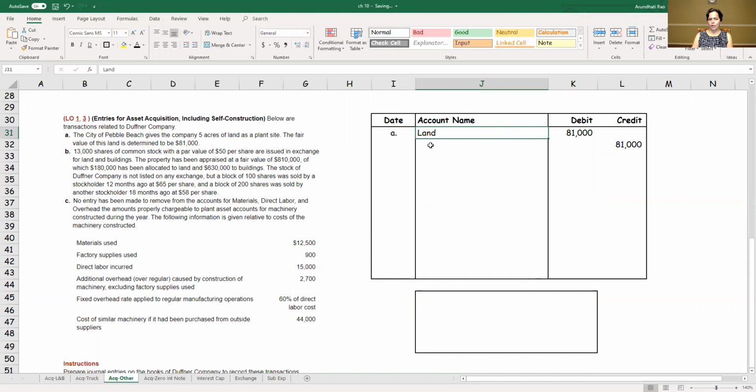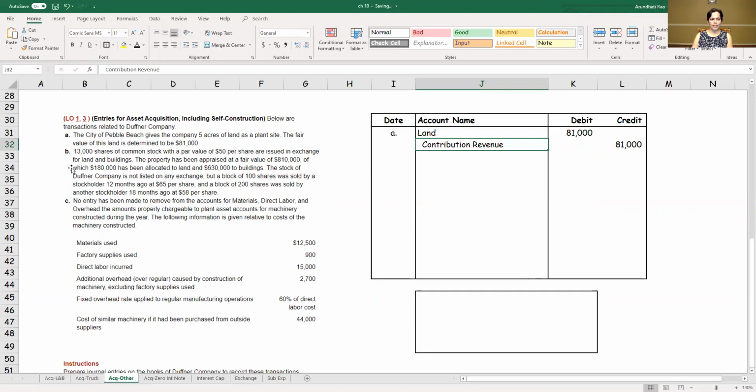So after much discussion, FASB has decided that the account you're going to credit is a revenue account. Previously, it used to be a capital account, basically bypassing the income statement. But FASB has now said that we are not allowed to bypass the income statement. We have to show this as a revenue. It affects the net income number, and then will flow into the equity section. So when we get something by way of a gift, it's going to be a revenue.